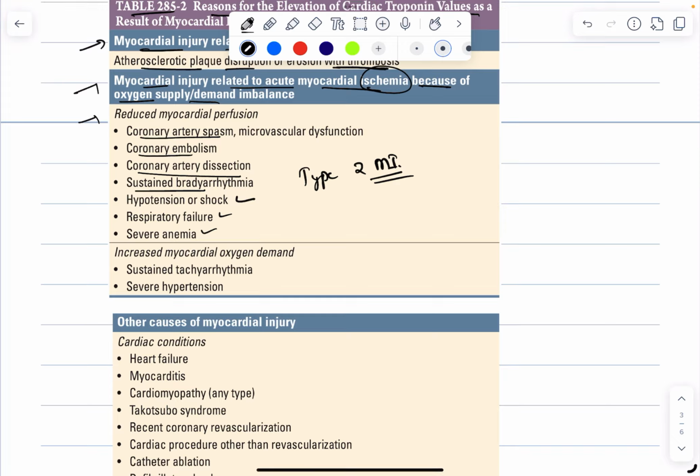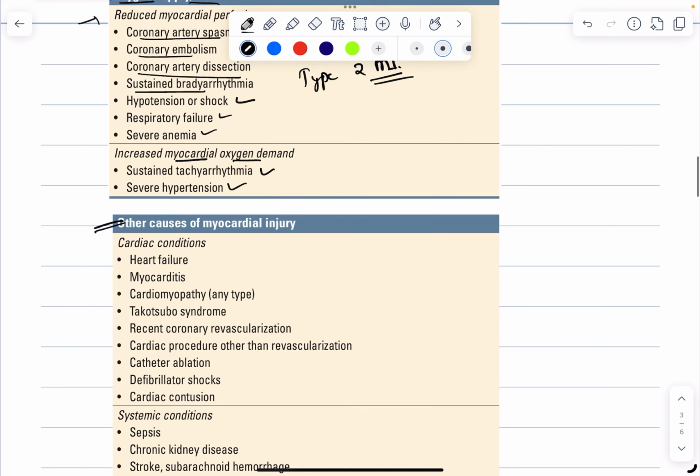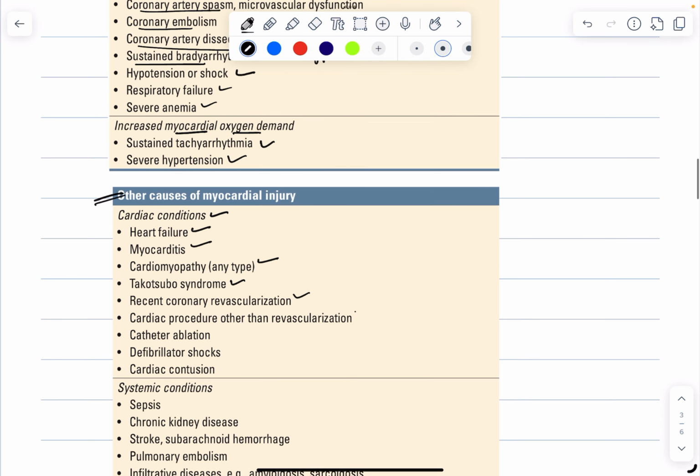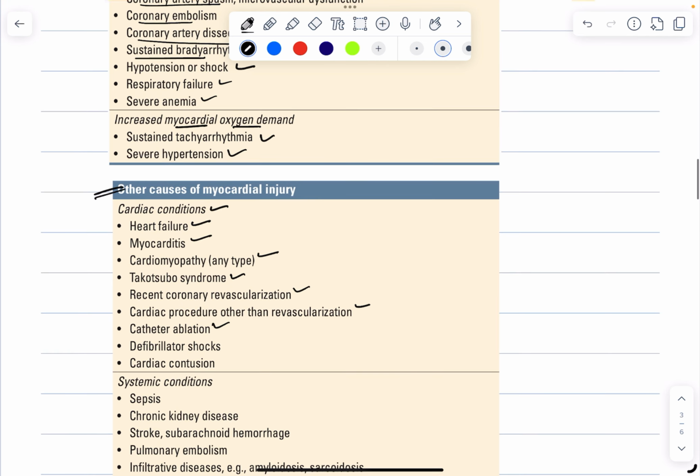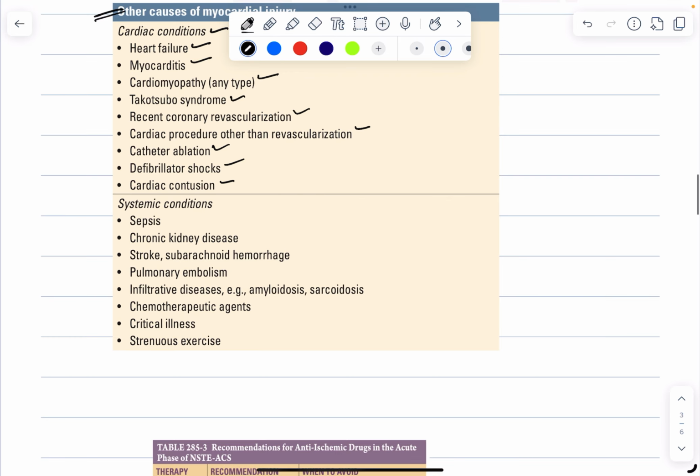Then there could be increase in the myocardial oxygen demand, like the patient is having sustained tachyarrhythmia or there is severe hypertension. Or there could be other causes of myocardial injury, like the cardiac conditions, which include heart failure, myocarditis, cardiomyopathy, Takotsubo syndrome, recent coronary revascularization, or cardiac procedure other than revascularization, catheter ablation, defibrillator shocks, or cardiac contusion, just like in any accident as well, or systemic conditions.